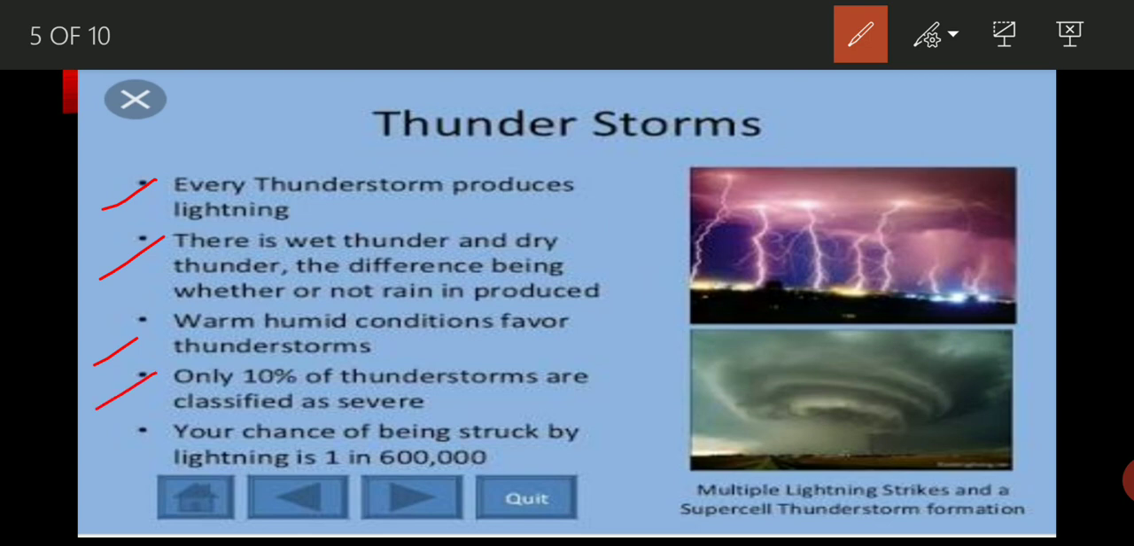Only 10% of thunderstorms are classified as severe. It means if you are talking about the damage to life and properties, overall 10% of thunderstorms are severe. Your chance of being struck by lightning is 1 out of 6 lakhs. Okay, so these are some facts about thunderstorm.